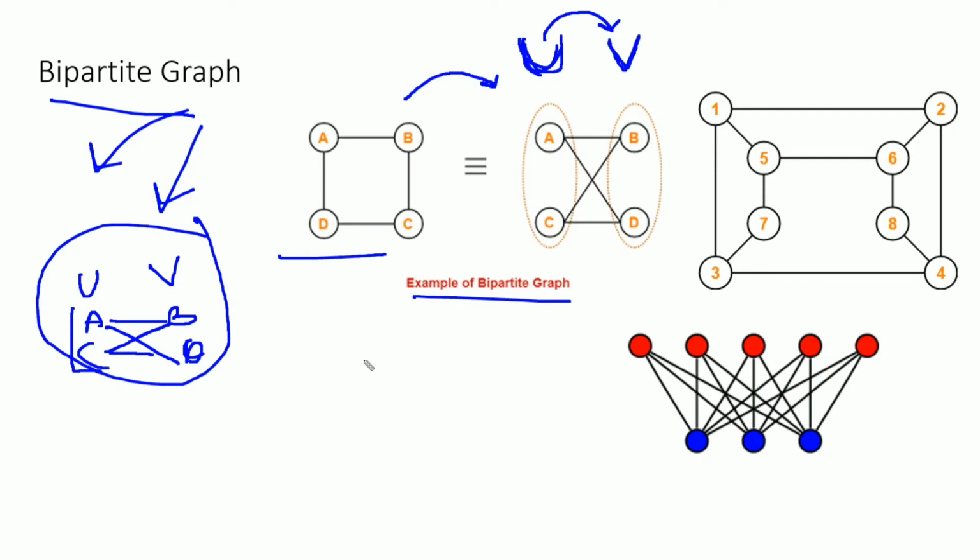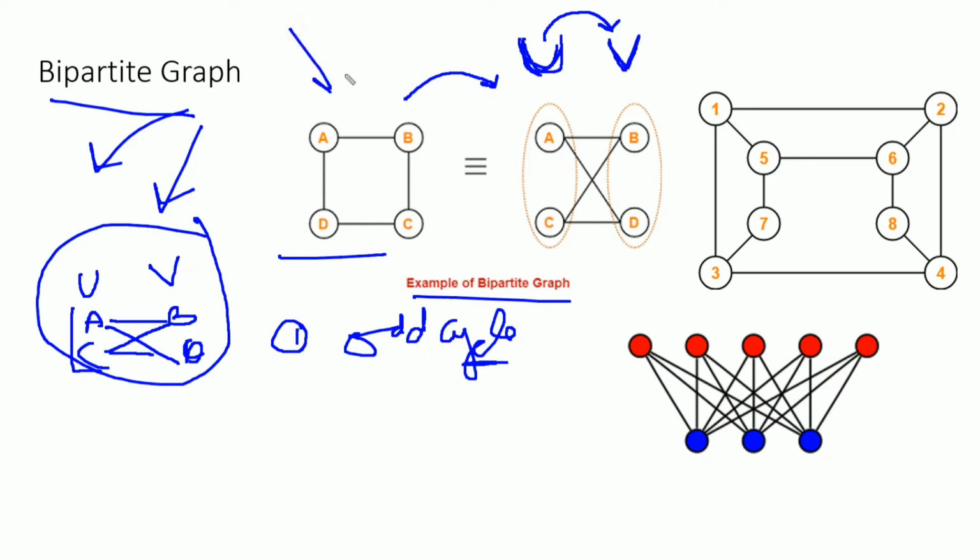There are various properties of a bipartite graph. The first property is about odd cycles. What do we mean by an odd cycle? If in a graph there is a cycle made by an odd number of vertices, it is an odd cycle. A cycle means no repetition of vertices or edges, starting from a vertex and ending at that same vertex. If in a cycle the number of vertices is odd, it means an odd cycle.